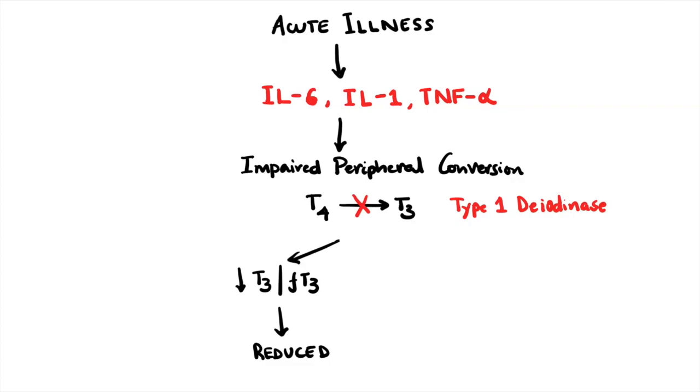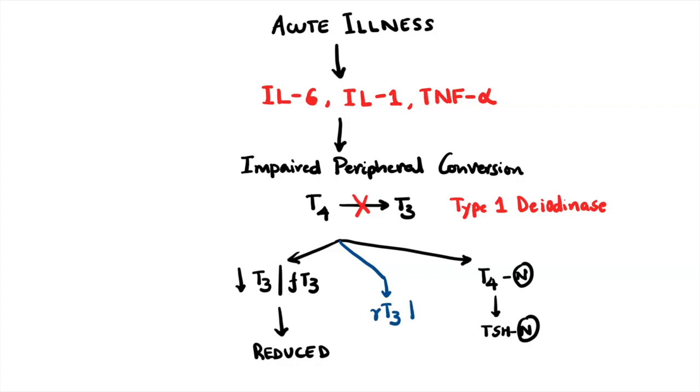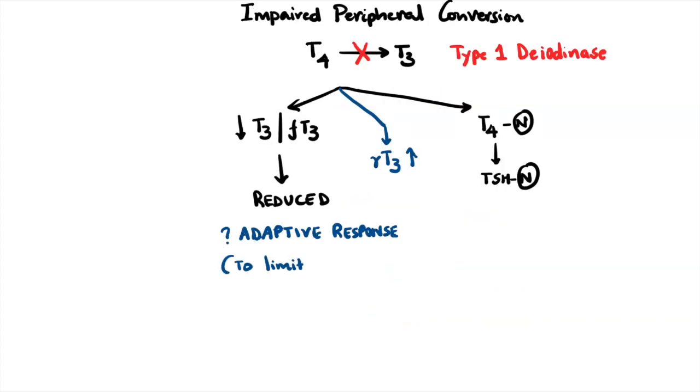However, this is a hypothetical statement which can be made. T4 on the other side will remain normal. So TSH also will remain normal because TSH is regulated by T4 levels. Because T4 cannot get converted to T3, it will be converted to reverse T3 by type 3 deiodinase. So what will happen to reverse T3? It will be increased. All these abnormalities are together referred to as low T3 syndrome.